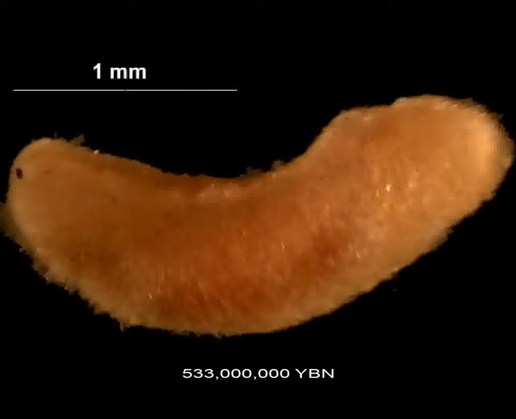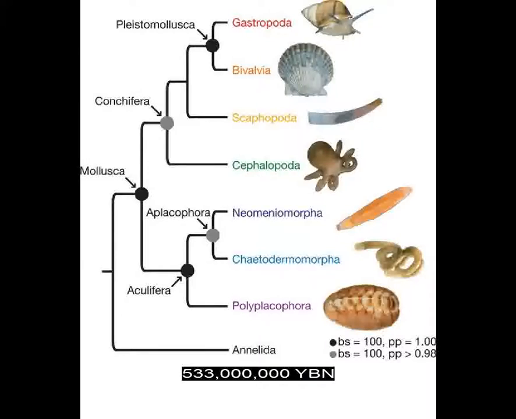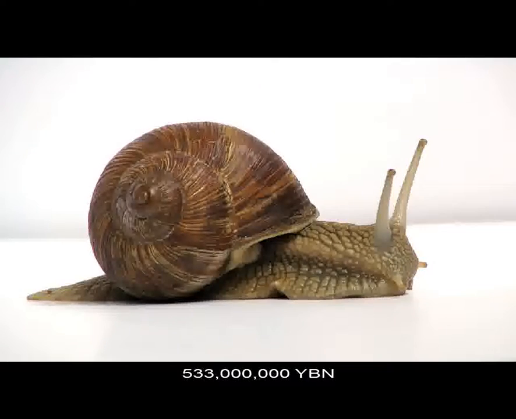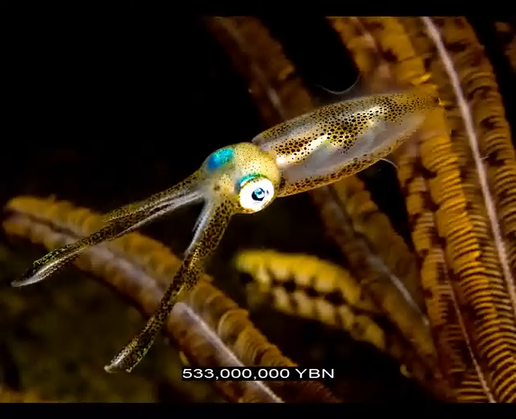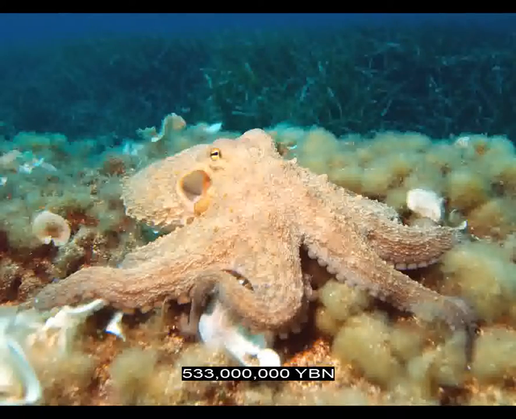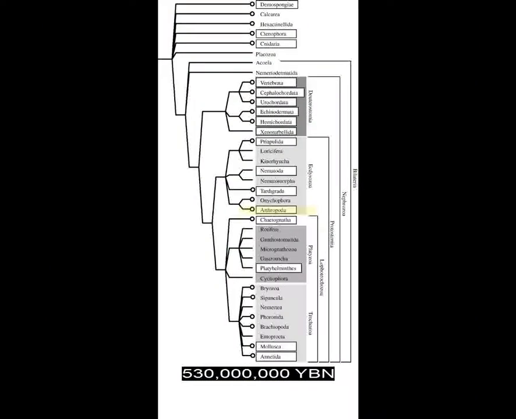Lophotrochozoa mollusks evolve. The phylum Mollusca is the second largest animal phylum after the arthropods and is divided into 7 classes, 3 of which, Gastropoda, snails, Bivalvia, clams and mussels, and Cephalopoda, squids and octopuses, are of major importance. Lophotrochozoa annelids, segmented worms. Ecdysozoa arthropods evolve.